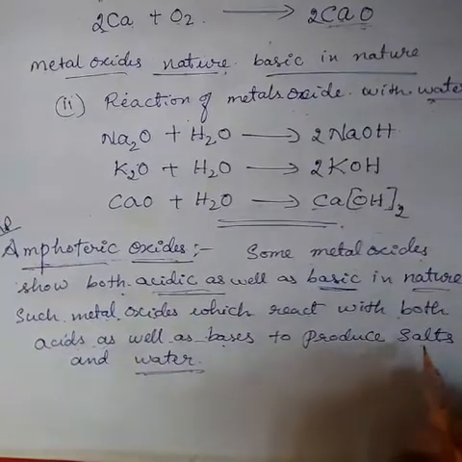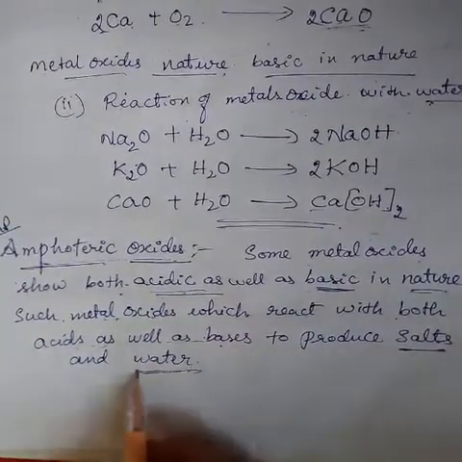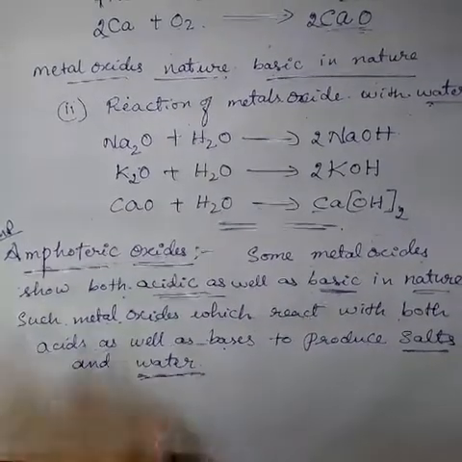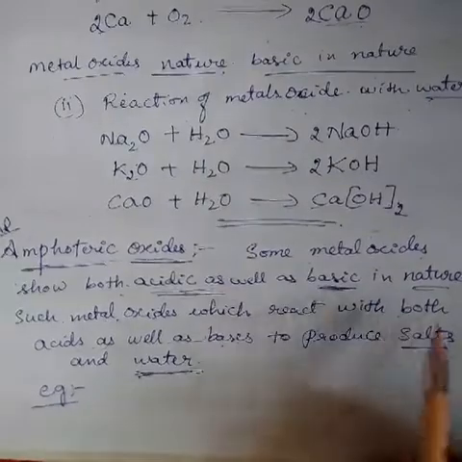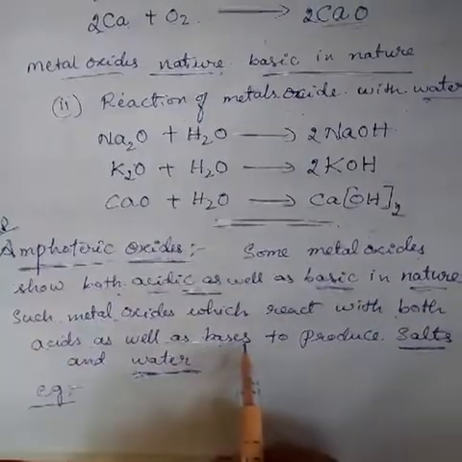What is the product formed? Salt and water. So write down the example of a metal oxide which reacts with both acids and bases.